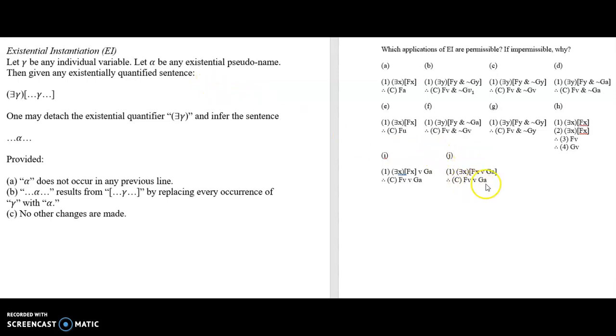So this is okay, this is permissible, and again, you can't end a syntactic deduction with a pseudonym, existential or universal, so you'd have to go on and close that off. But as far as the EI inference from 1 to C here is concerned, that is a perfectly legitimate use of EI. And again, contrast I with J. This is a disjunction. This is an existentially quantified sentence. Permissible, impermissible. Don't do it.